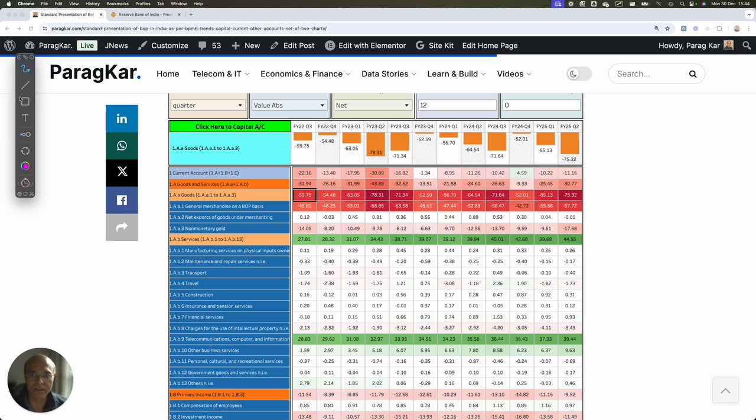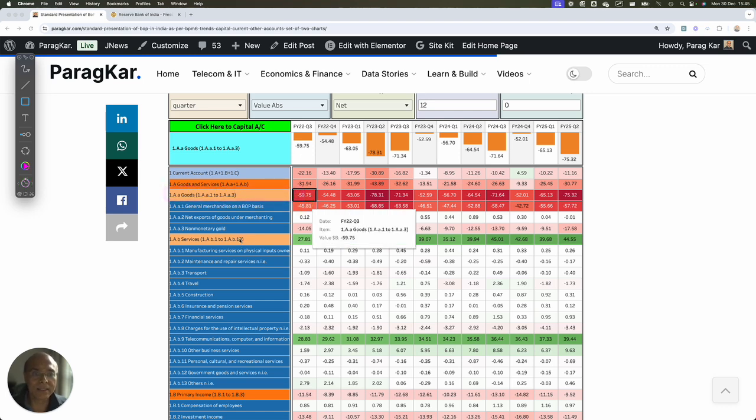as far as the goods trade is concerned. You can clearly see that in FY 22-23 Q3 we had a trade imbalance on account of goods of $59.75 billion. Now in the last quarter, which is FY 25 Q2, the imbalance has increased to $75.32 billion. There is a significant downward fall as far as the imbalance on account of goods trade is concerned. So this is goods trade.